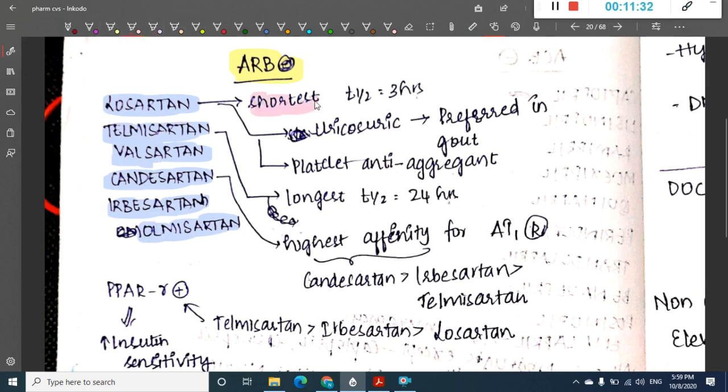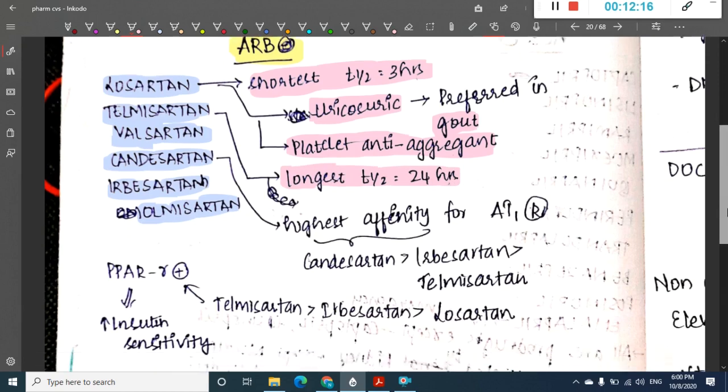Losartan has the shortest half-life of 3 hours. It is a uricosuric drug, and because of that it is preferred in gout. One more important thing is that losartan is a platelet anti-aggregating drug. Then we have telmisartan, which has the longest half-life, 24 hours, so it is used for 24 hours.